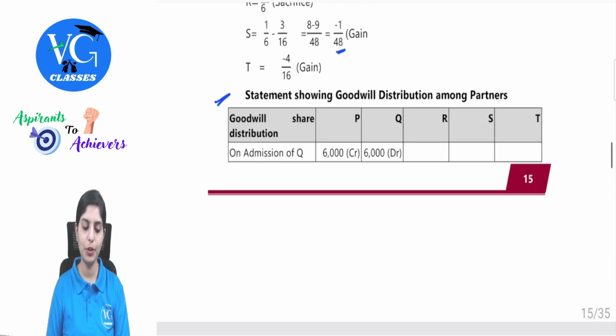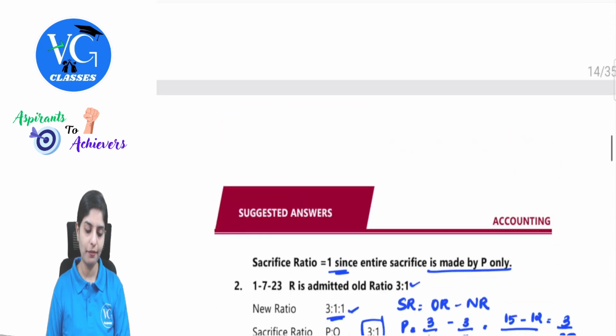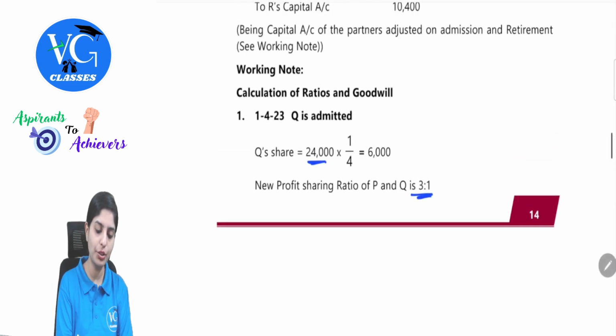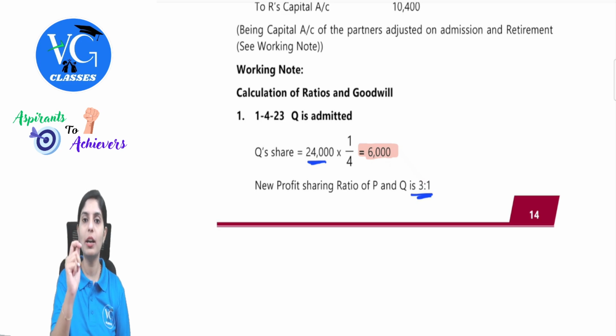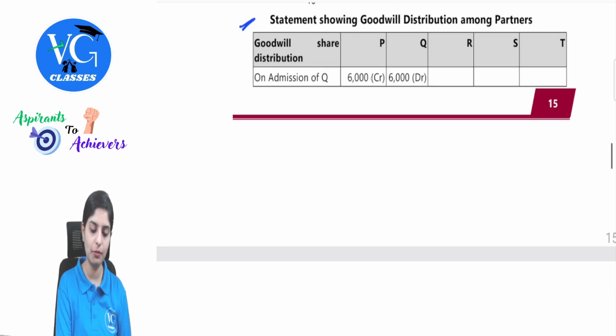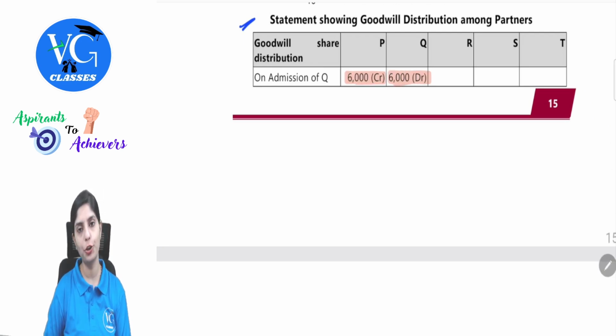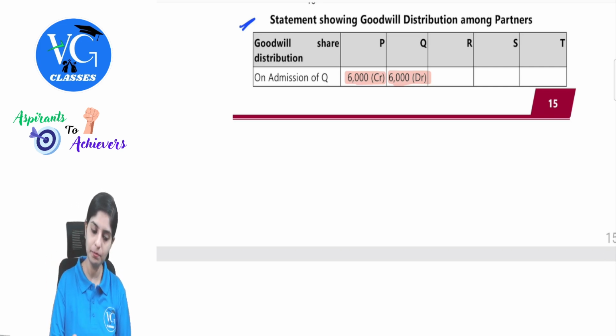See, on admission of Q, P was only one person. So through the calculation, we understood Q's share of goodwill was 6,000. Only P was there, so the entire amount should be given to P. When P is receiving the amount, his capital account will be credited, yes or no? And who is giving? Q. So Q capital account will be debited. Henceforth, 6,000 credit for P and debit for Q. We have just made the respective partners columns P, Q, R, S and T.